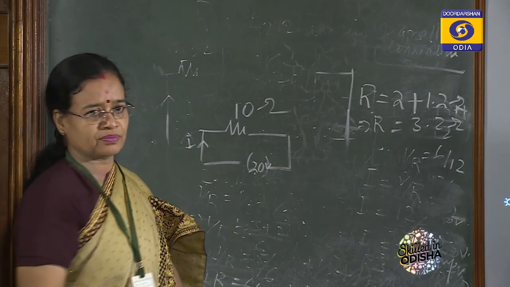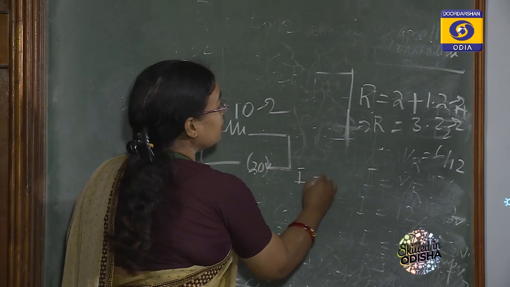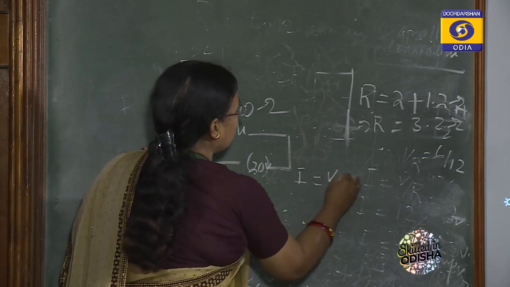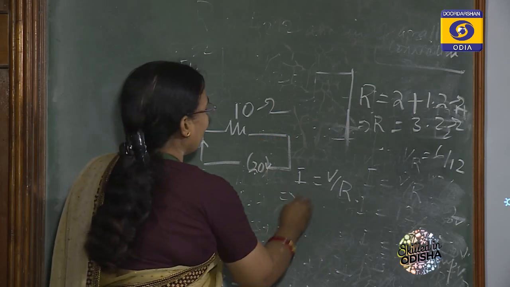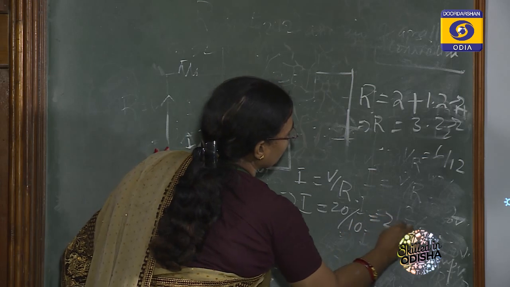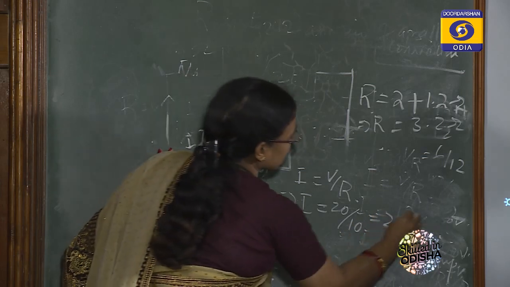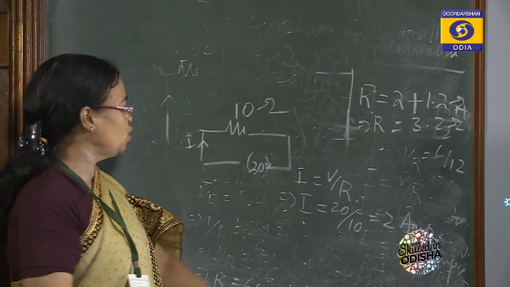Very simple. So I have already told, I is equal to V by R. V is equal to IR, I is equal to V by R. So that's why I equal to 20 divided by 10, only 2 ampere. Yes, the unit of current. I is equal to 2 ampere.